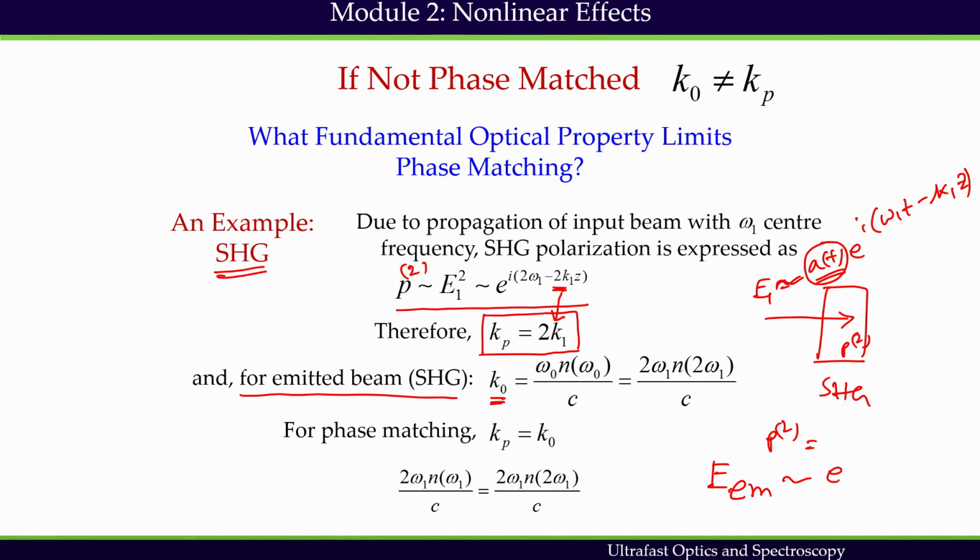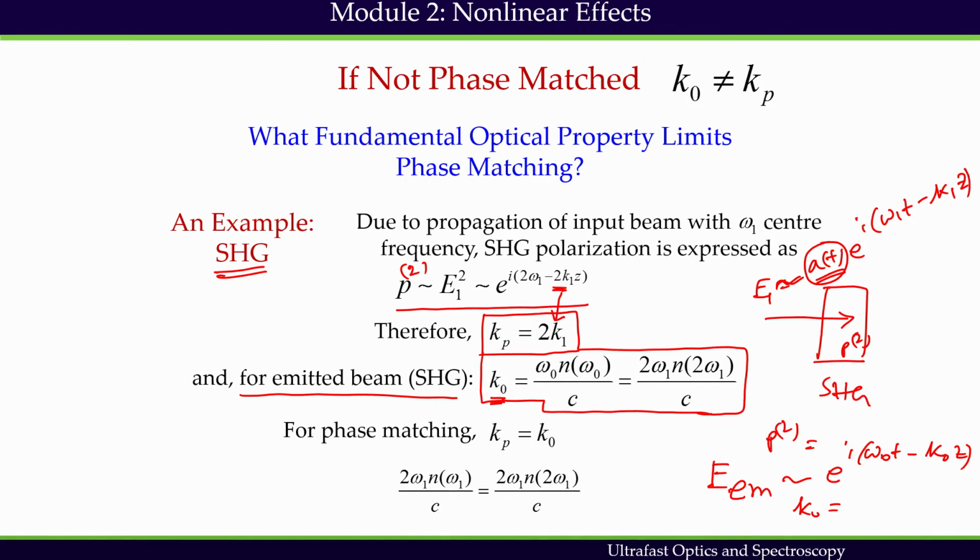So, I can write e to the power i(omega naught t minus K naught z), that is my emitted field, where K naught is going to be this expression.